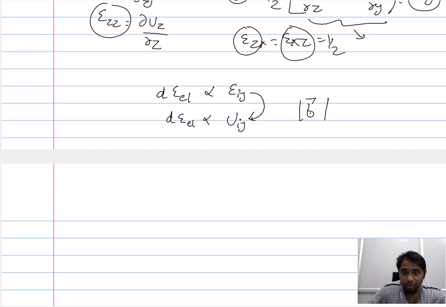The magnitude of the Burgers vector tells us how much the atoms have moved because of a particular dislocation. We have seen the nature of the Burgers vector for the edge dislocation and for the screw dislocation, and its magnitude gives you the amount of displacement experienced by the atoms in a particular dislocation.